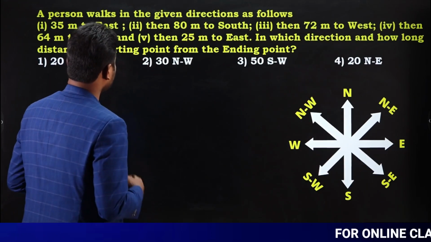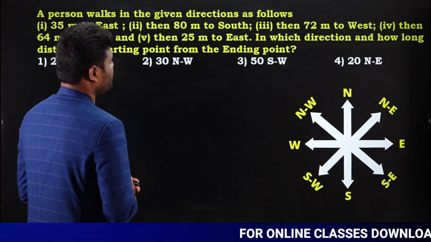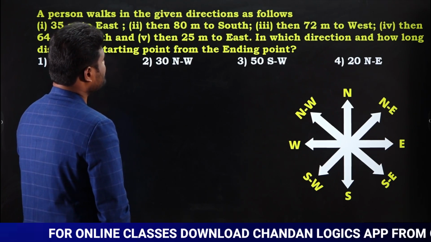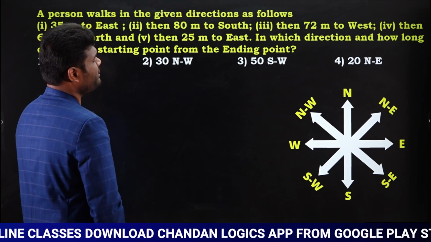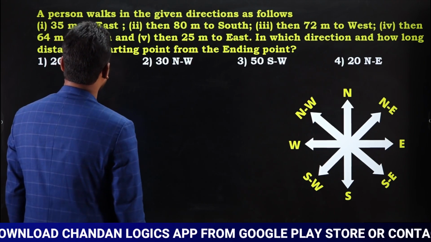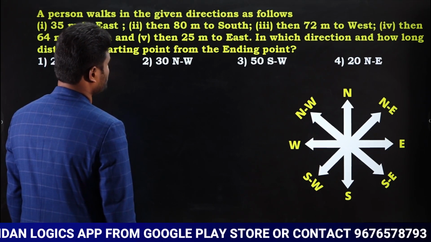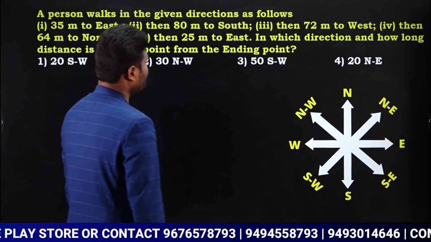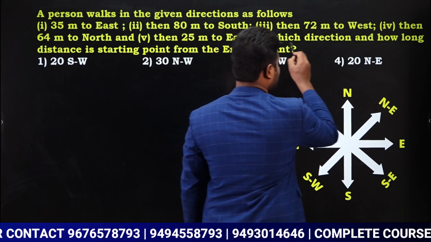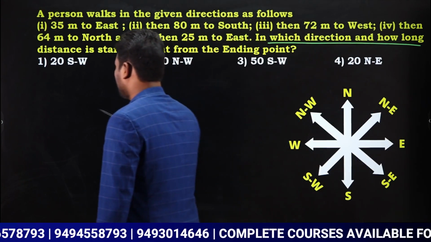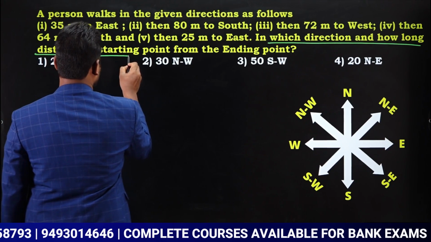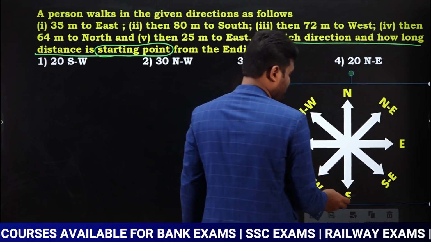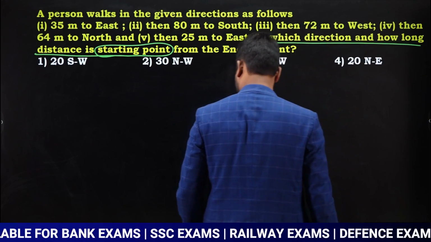A person walks in the given direction as follows: 35 meters east, then 80 meters south, then 72 meters west, then 64 meters north, and 25 meters to east. In which direction and how long distance is starting point from ending point? Now if you observe, they are asking us direction and they are asking us distance also. Direction and distance also from starting point.